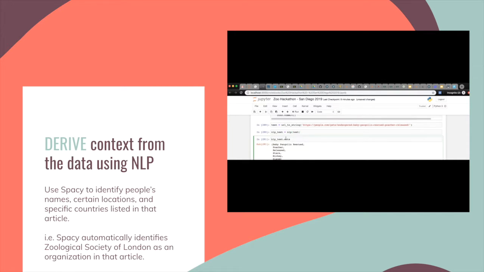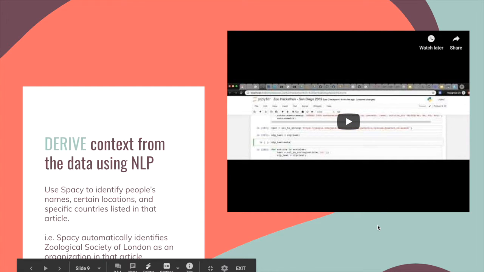In a couple seconds here, with like three lines of code, we're going to see that it actually recognizes the Zoological Society of London as an organization in that article just by looking at the words. In other words, it can find people's names, dates, countries and things like that. So just through three lines of code, after looking at the collected news article data, it can identify things that might be useful to someone at Wildlife Conservation Society.